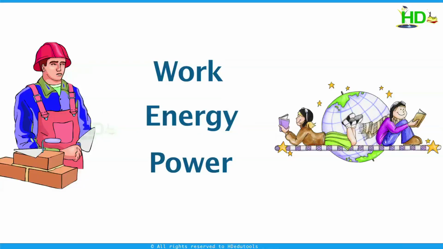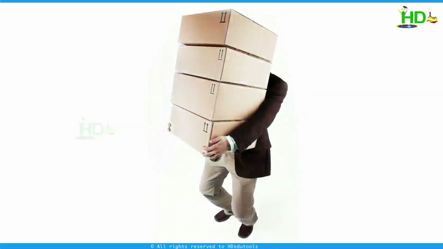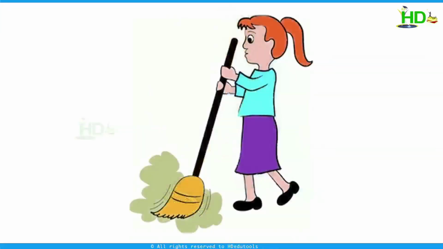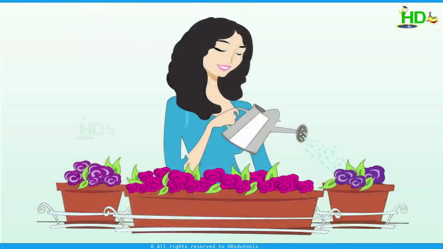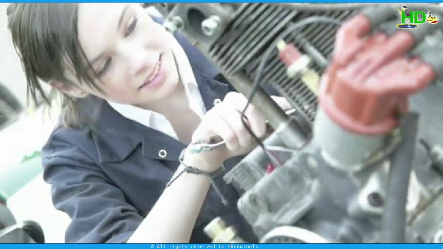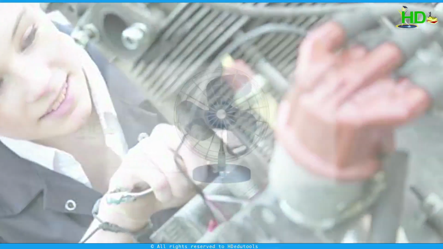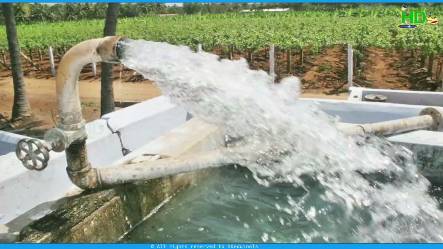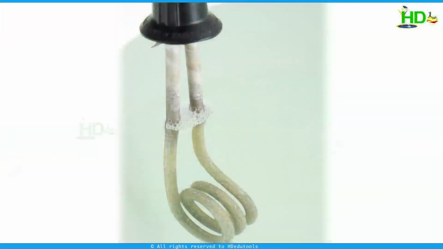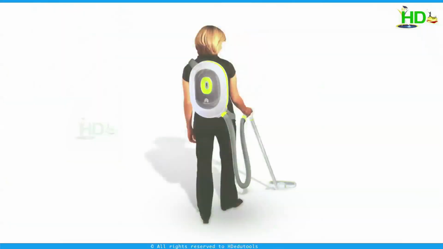People carry out various tasks in daily life like lifting of weights, carrying of weights, sweeping, cleaning of house, cooking of food, and watering of plants. These are all some of the day-to-day activities. Similarly, people employ machines in their homes to carry out different tasks like blowing of air by fan, pumping of water by electric motor, heating of water by electric heater, etc. Washing machines and vacuum cleaners are used for cleaning of clothes and cleaning of houses respectively.